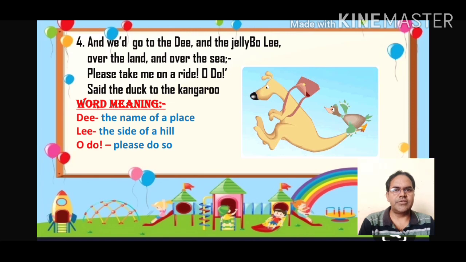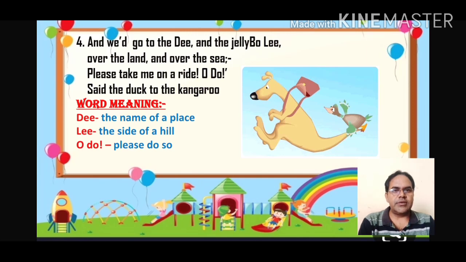So let's start. "And we would go to the D and the Jelly Bolly, over the land and over the sea. Please take me on a ride. Oh, do, said the duck to the kangaroo." So here, "and we would go to the D." D, this is the word meaning D, the name of a place. Lee, the side of a hill. "Oh, do, please do so."